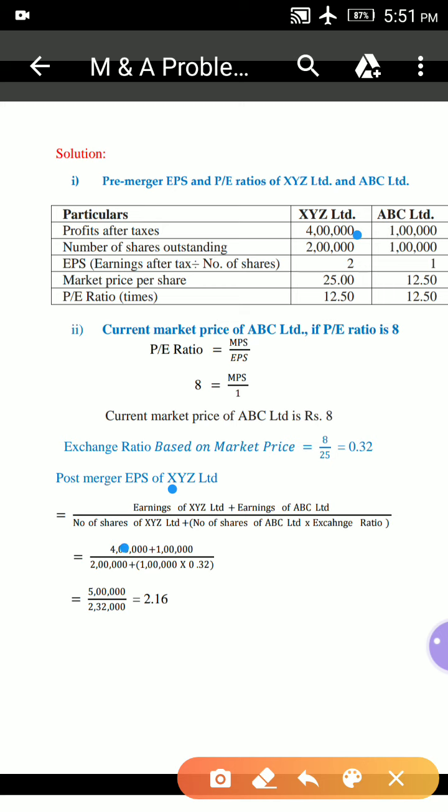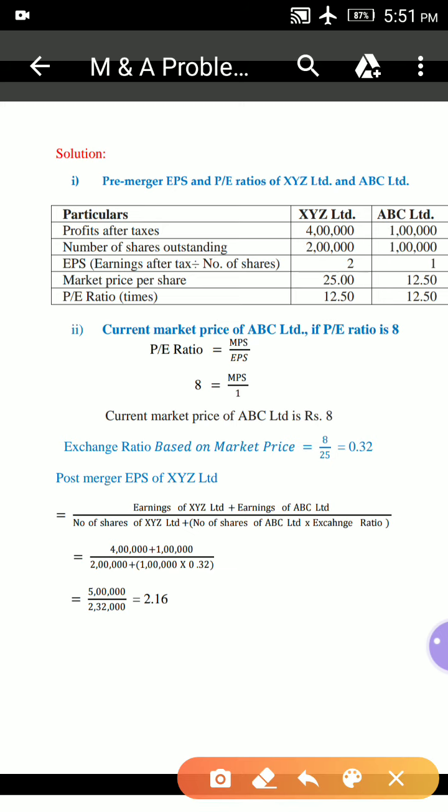Now 4 lakhs plus earnings of ABC Limited 1 lakh, divided by number of equity shares outstanding of XYZ Limited 2 lakhs plus number of outstanding shares of ABC Limited 1 lakh into the exchange ratio, which is 0.32. Now 1 lakh into 0.32.